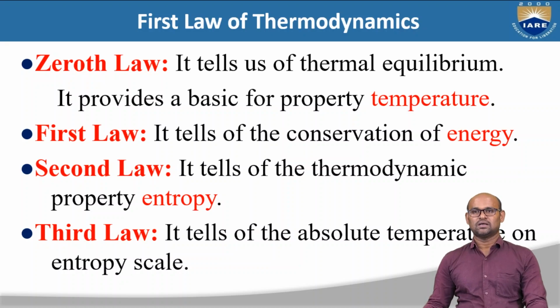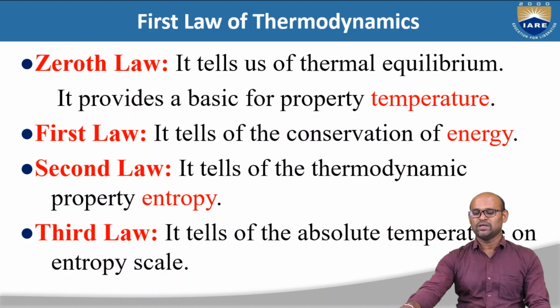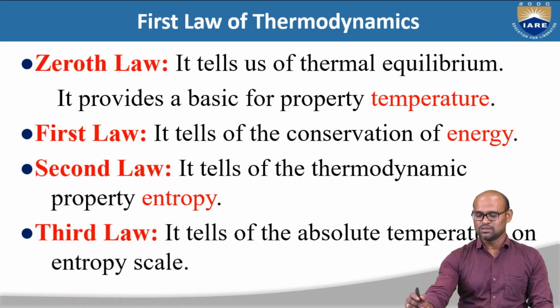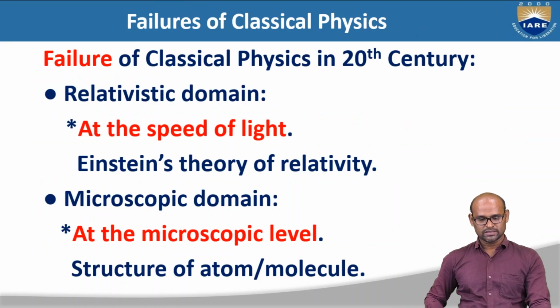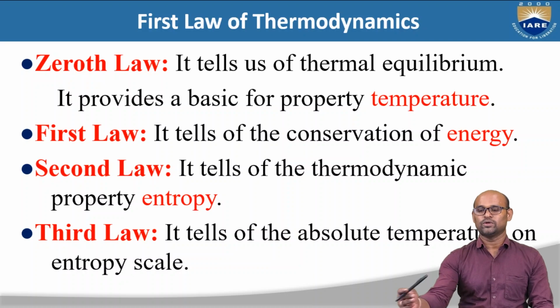There are four laws in thermodynamics, starting with the zeroth law of thermodynamics. It discusses thermal equilibrium and provides a basis for the property called temperature. If we consider three objects in thermal contact, we will find that if A and B are in thermal contact, C is also, for example, like this. Okay, so I'm going to discuss this zeroth law of thermodynamics.